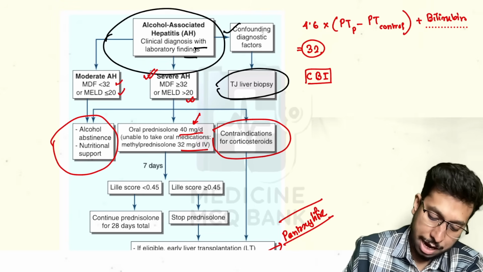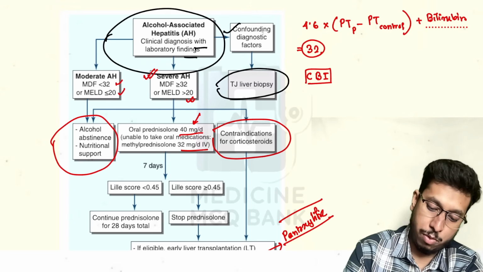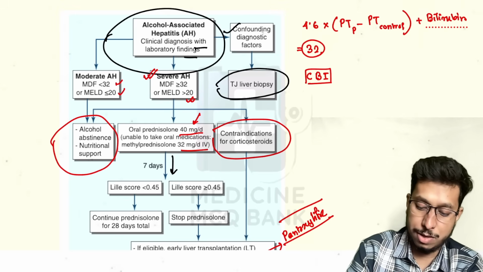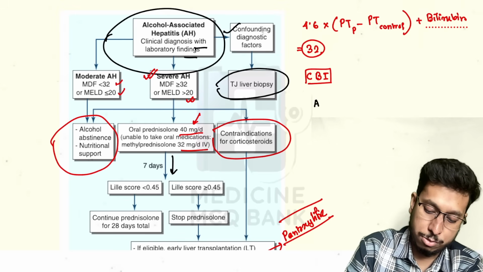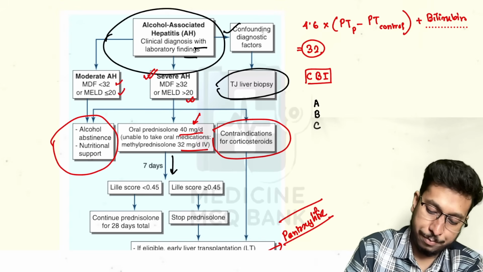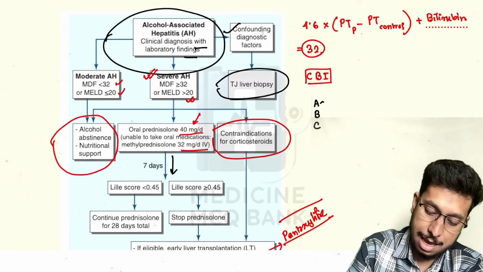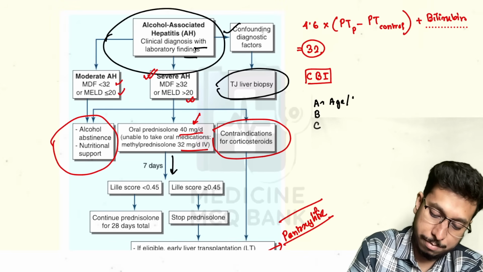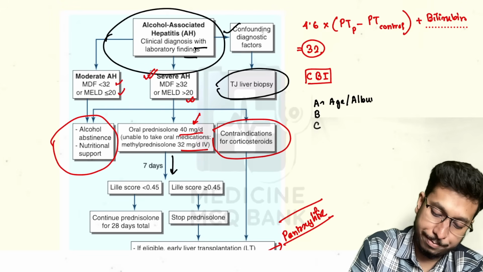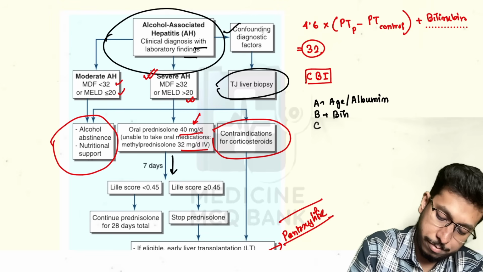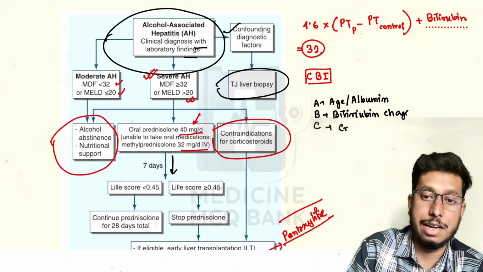Now, when you start on steroid, the next step is to continue steroid for 7 days and monitor with the Lille score. What are the components of the Lille score? Remember, the components of the Lille score are A, B, C. A is age and albumin. B is bilirubin change. C is creatinine. Okay.